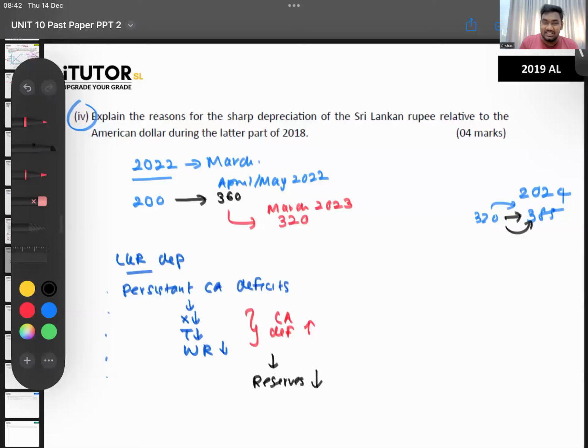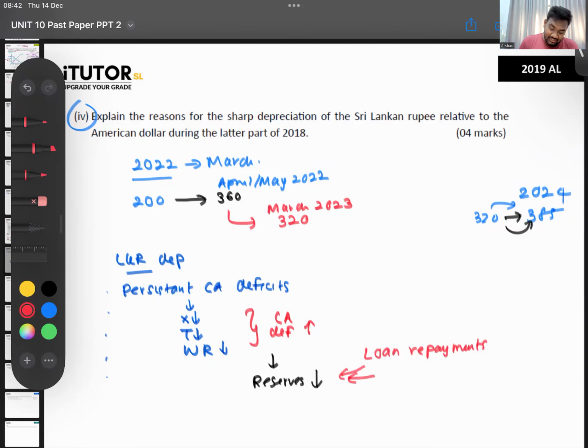So our reserves went up. There are a few other reasons why our reserves went down in addition to current account deficits. One, we had to make huge loan repayments. Our international sovereign bonds matured, and we had to repay those. Also, our reserves went down.